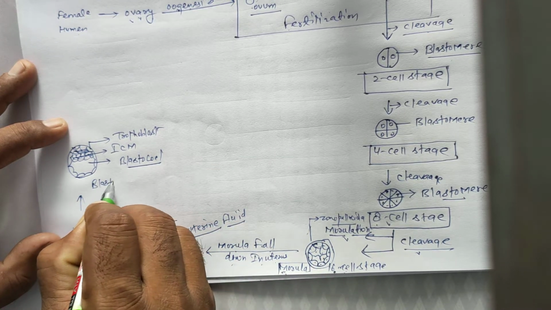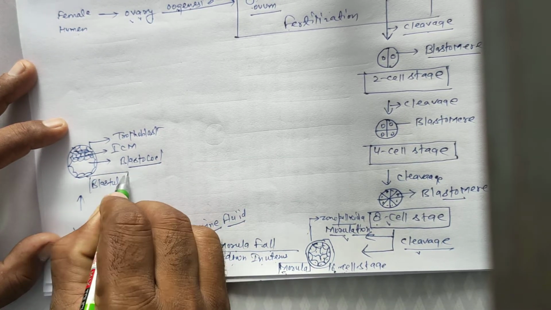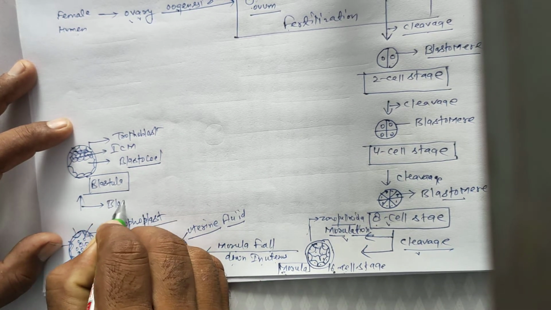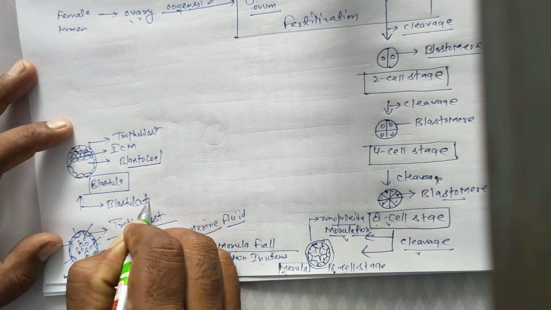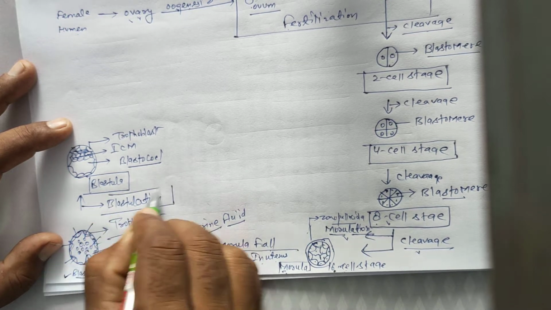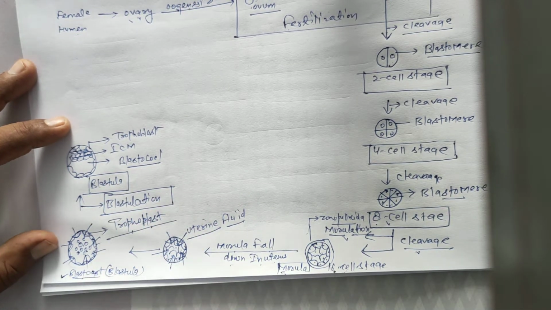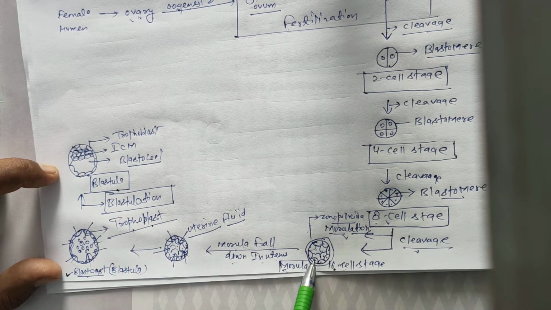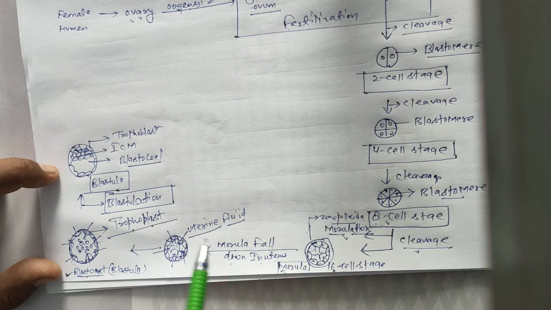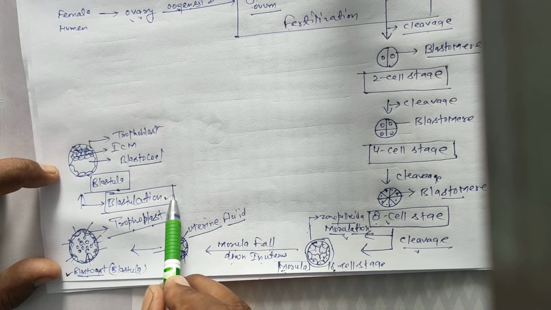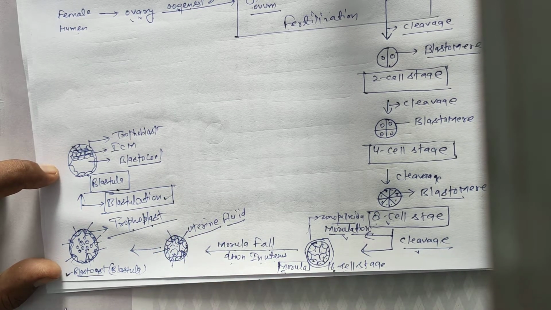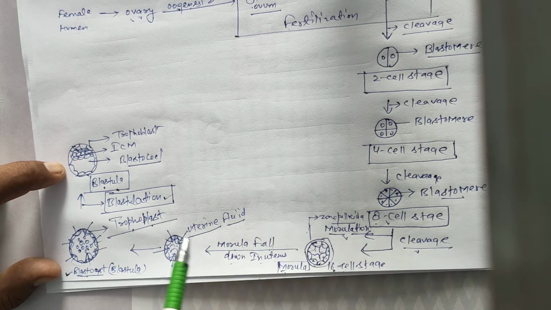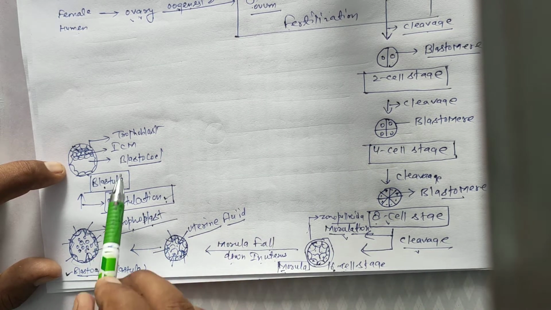This complete mature structure is blastula. The formation of blastula from morula is by the process called blastulation.